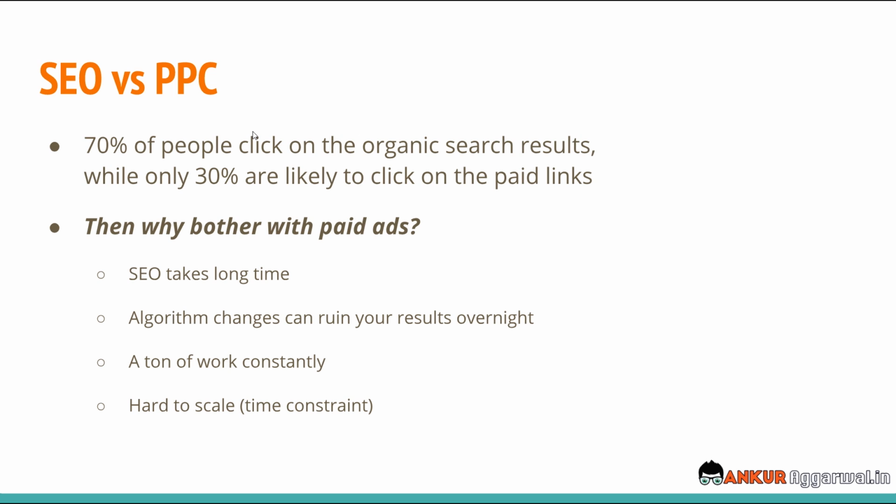The second reason why someone should not go for SEO is algorithmic change. You never know, a new update in the algorithm might come from Google and your website might be driving 10,000 visitors per day, and suddenly the next day you might be driving only 100 visitors per day, just because your website was hit with a penalty. So you have to be really cautious, you really have to learn the nuances of SEO, and you have to be really knowledgeable about SEO in order to protect your website from algorithmic changes.